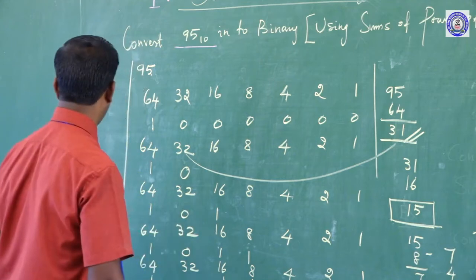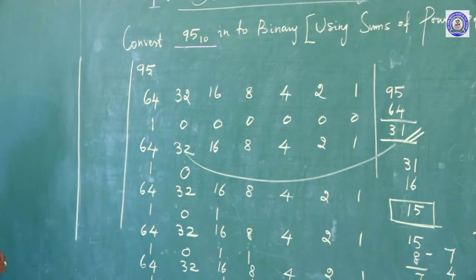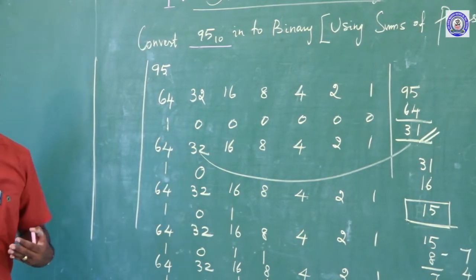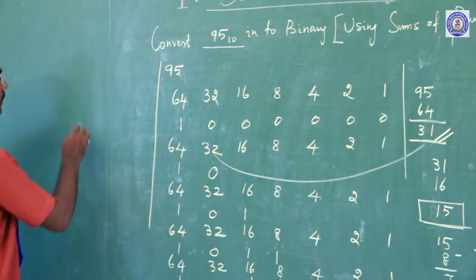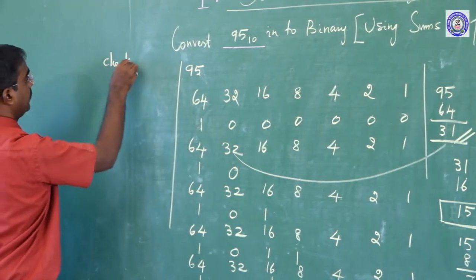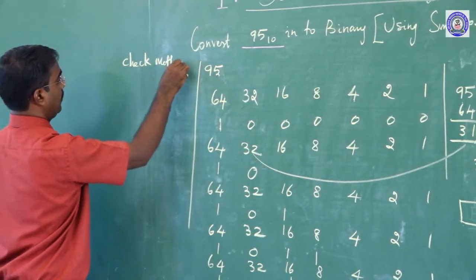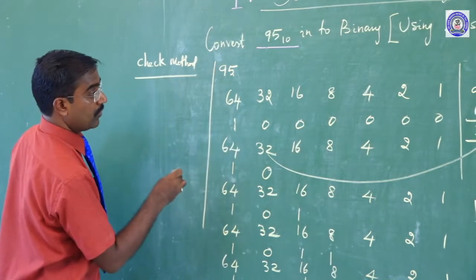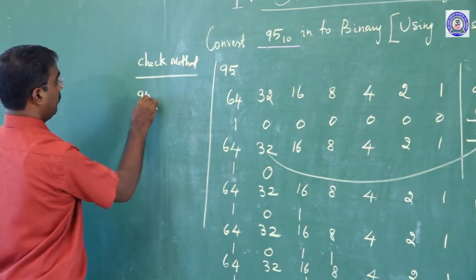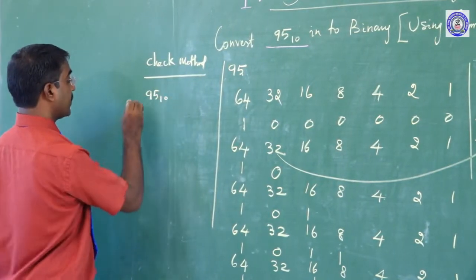How can we check in the examination hall? Simply, I will tell you, the check method is ordinary. Here 95 base 10.